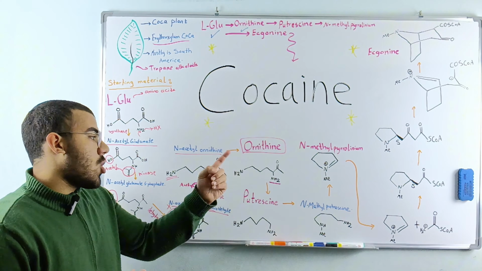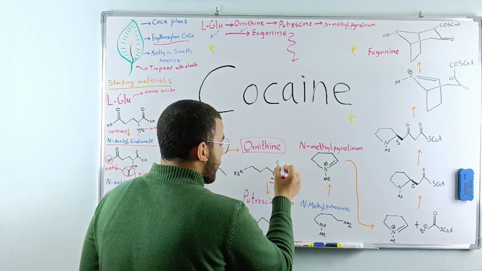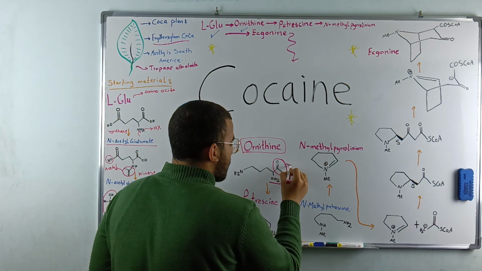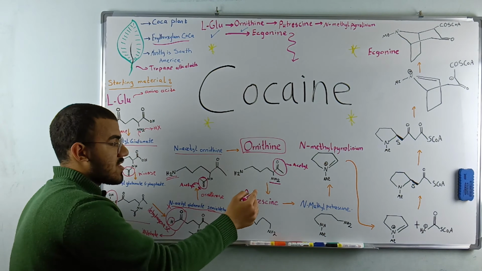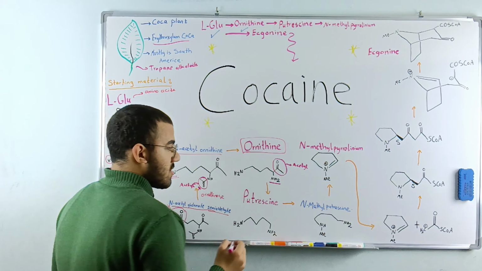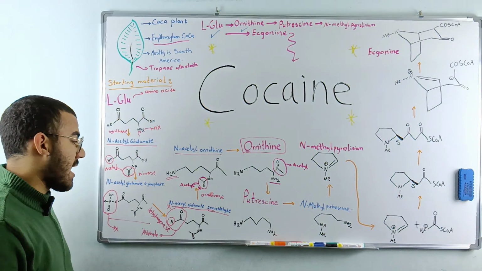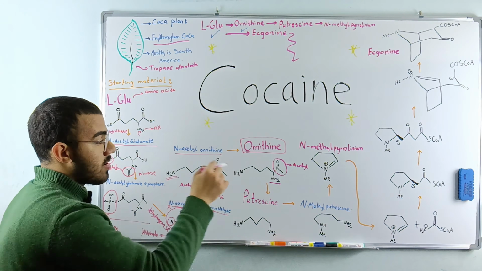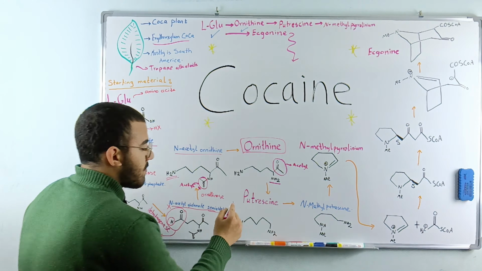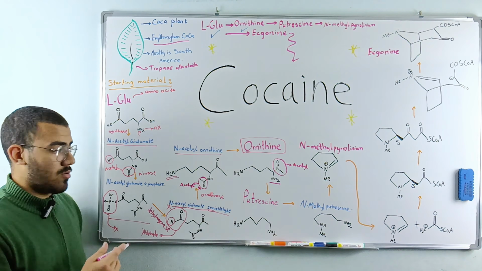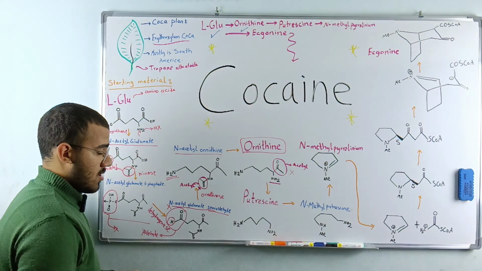So how did we change ornithine to putrescine? We changed ornithine to putrescine by removing the group that's found in here as well. Two consecutive steps that were made by just removing the acetyl groups. All right. Actually, you could say that it's somehow, but this is not an acetyl group. It's mainly a carbon atom. But you could say that carbon atoms were removed consecutively in 3 consecutive steps, until you made putrescine that has no carbon atoms or acetyl groups. So this is removed, and then we have putrescine.